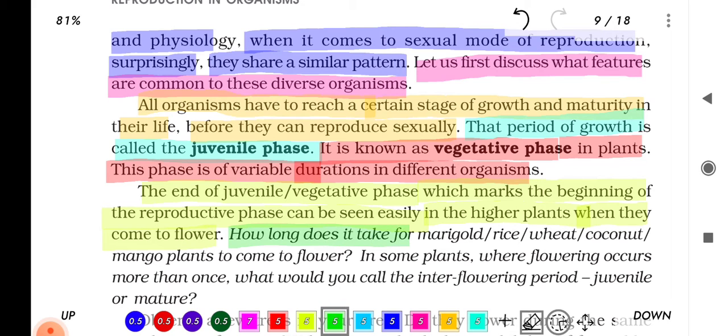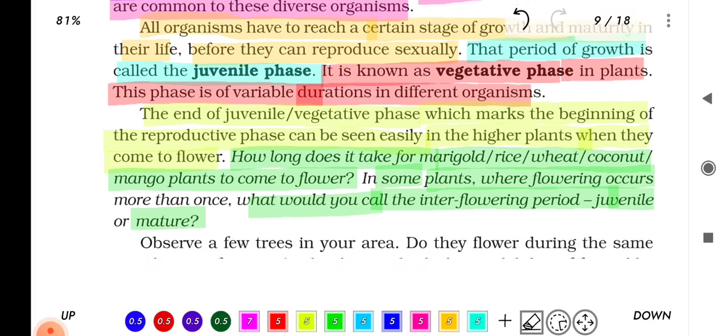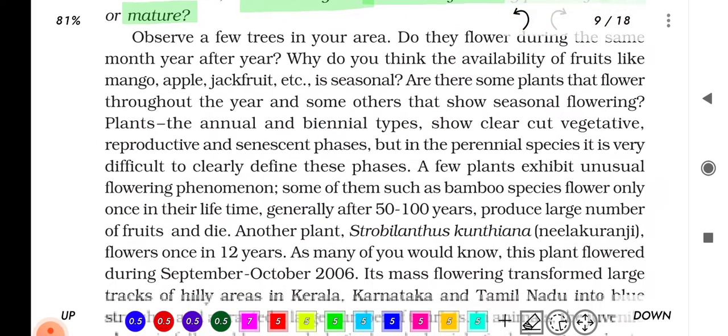How long does it take for marigold, rice, wheat, coconut, mango plant to come to flower? In some plants where flowering occurs more than once, what would you call the interflowering period, juvenile or mature? Observe a few trees in your area.